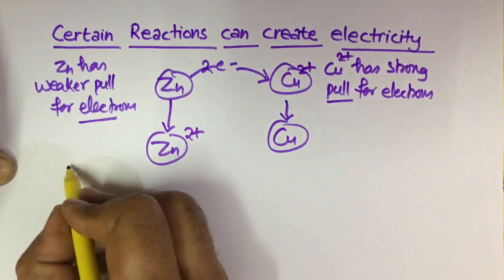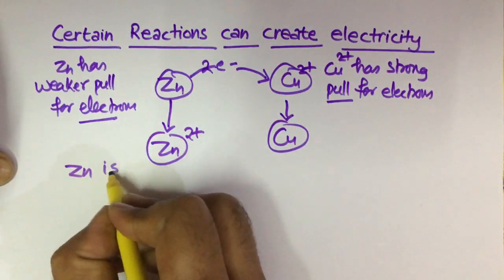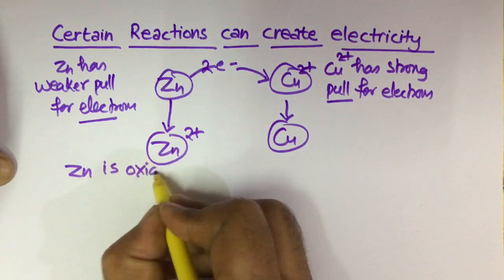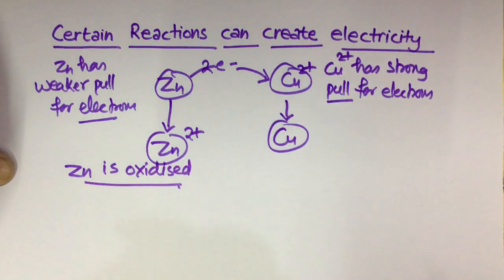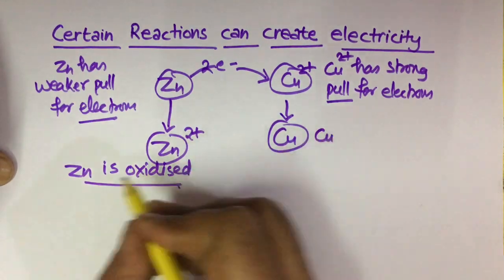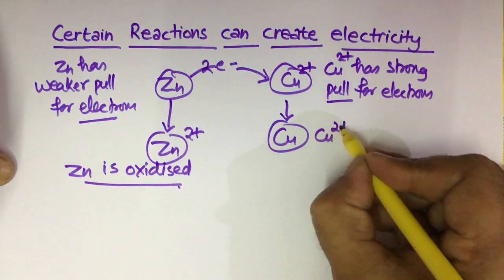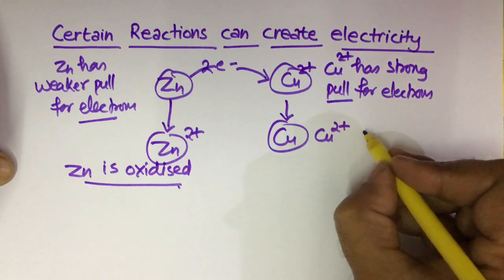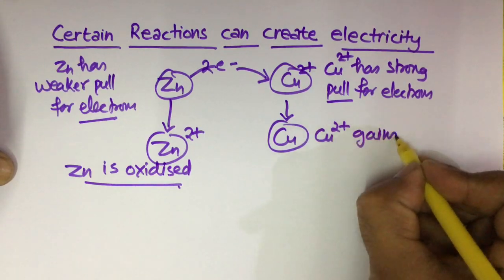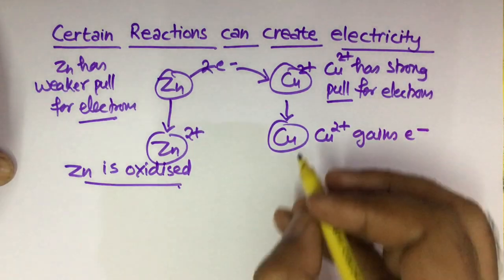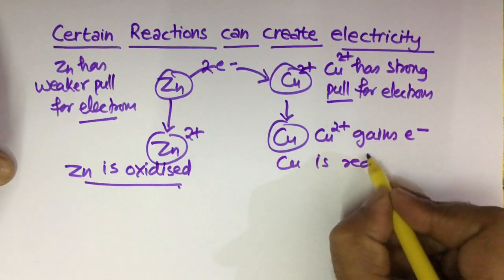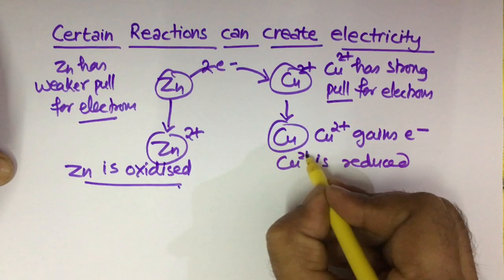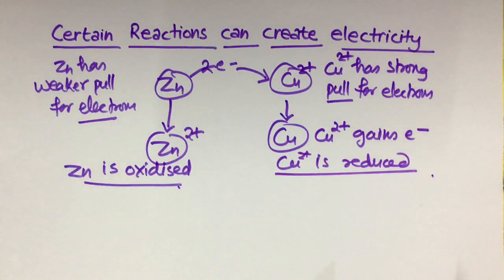So here zinc is oxidized, because it loses electrons, and Cu2+ gains electrons, so Cu2+ is reduced.